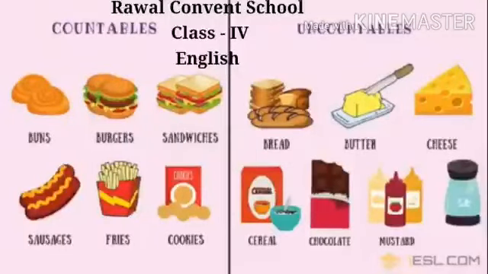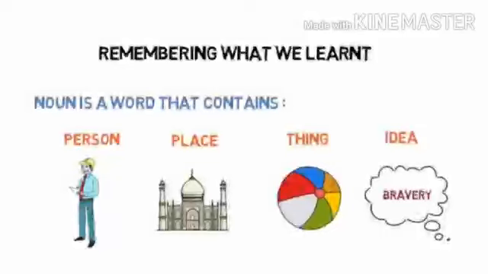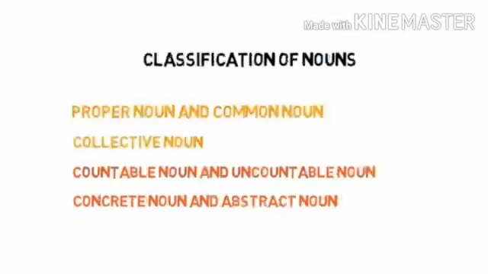So let's get started. Firstly, remember what we have learned already. We discussed noun. So what is a noun? If you remember, a noun is a word that names a person, place, thing or an idea. Then we discussed the classification of nouns. Nouns are basically classified into four categories. First, proper and common noun. Second, collective noun. Third, countable noun and uncountable noun. And the fourth one, concrete noun and abstract noun.